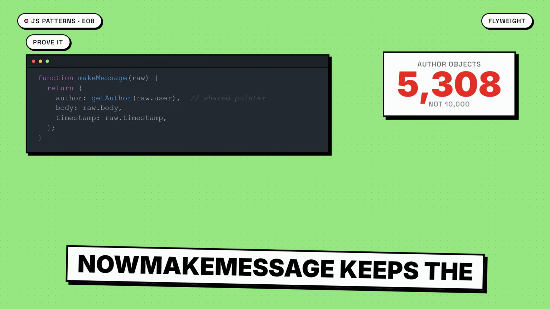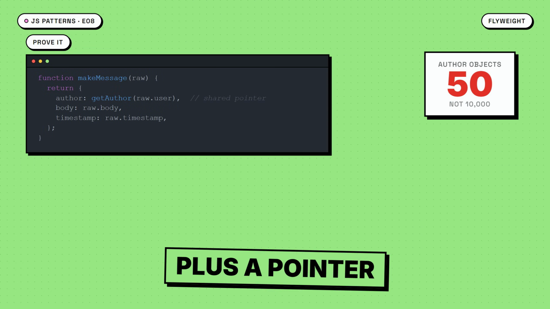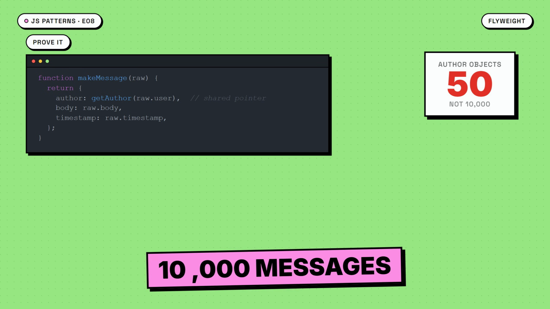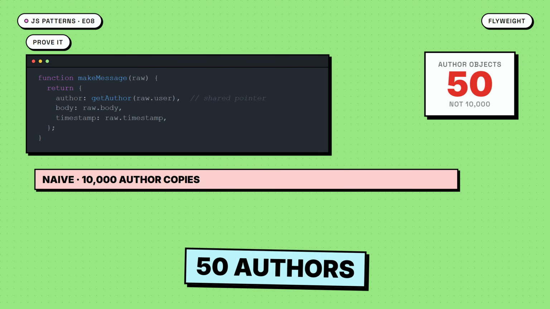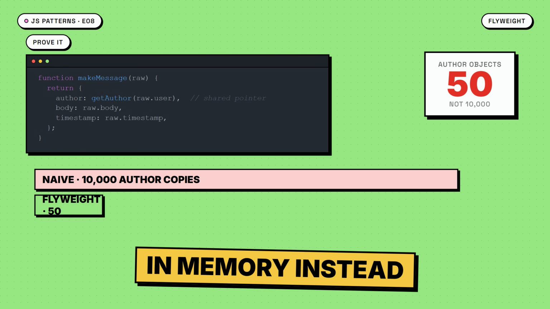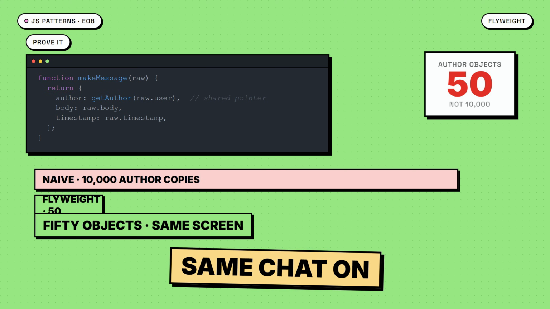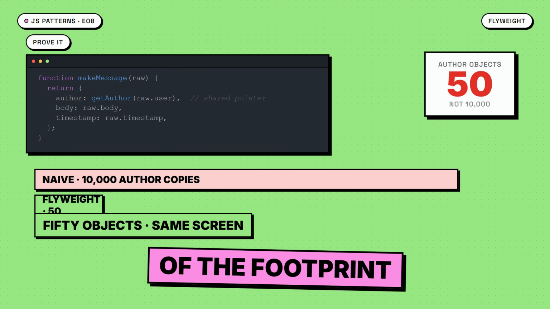Now makeMessage keeps the body and timestamp, plus a pointer to the shared author. 10,000 messages, 50 authors, 50 author objects in memory instead of 10,000. Same chat on screen, a fraction of the footprint.